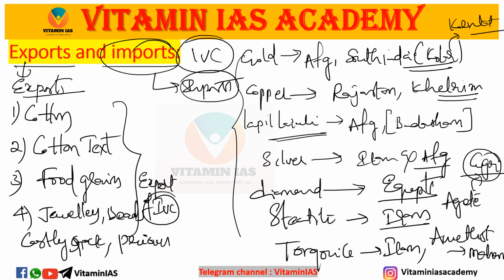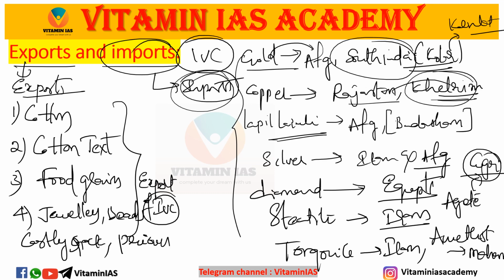These are the major imports of IVC, and the four are the major exports of IVC. In imports, we are taking gold from Afghanistan and South India, and copper from Rajasthan, the Khetri mines, which are famous for copper.